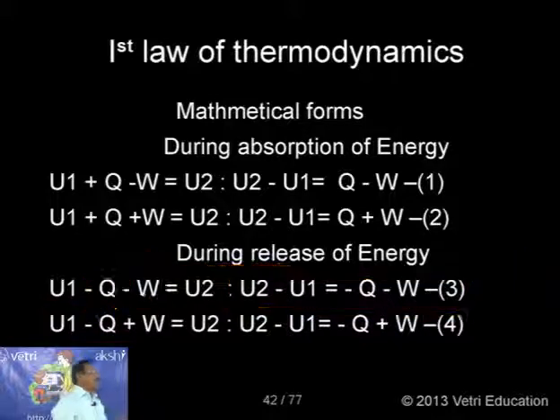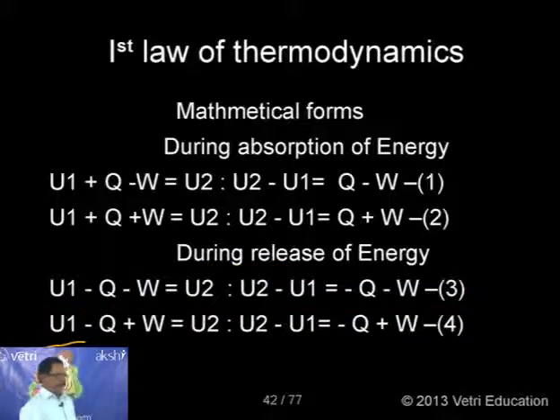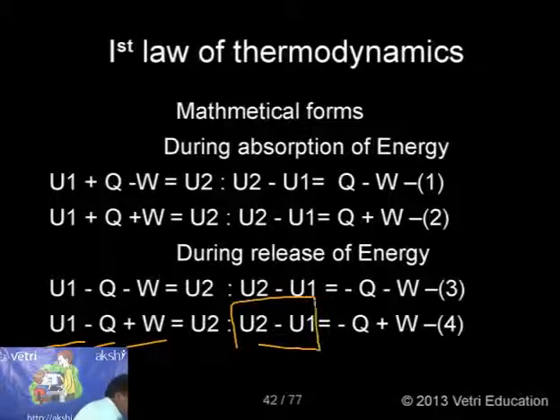And the final form, the fourth form. As usual, the initial energy is U1. Again, the energy is released, so minus Q. Work is done on the system, so plus W. So automatically, U2 minus U1, that is delta U, is equal to minus Q plus W. That is the fourth mathematical form.